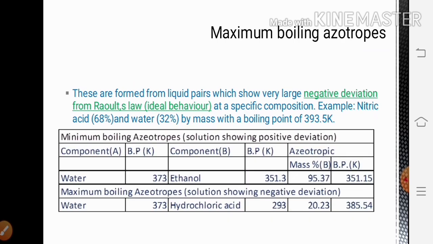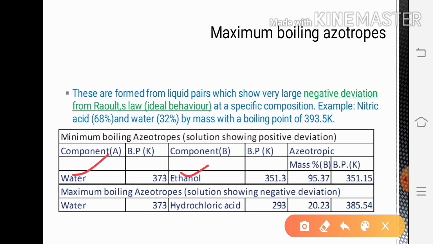In the first case, we have seen the water and ethanol mixture, where its composition is 95.37% ethanol, it shows an azeotropic mixture.